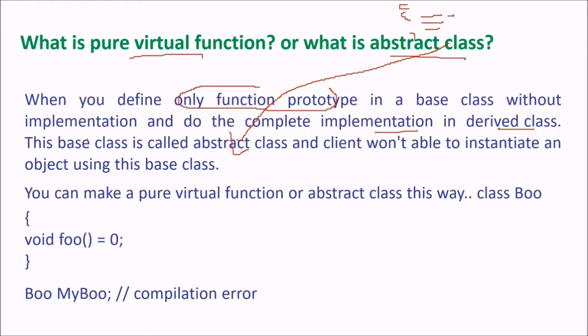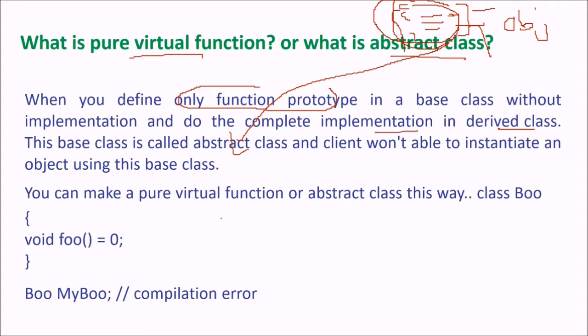The second thing is that when you derive, the base class is called the abstract class, because you will not be able to create an object of this class. This class is only meant to be derived. This class is not meant to create objects. This is the class we call abstract.